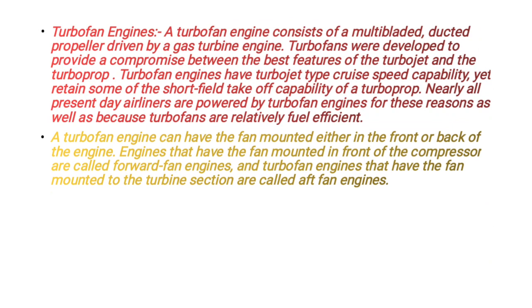So this is all about the basics of gas turbine engines, in which we have four types: turbojet, turboprop, turboshaft and turbofan. They all have similar construction. They have compressor blades, a turbine and an interconnecting shaft which attaches the compressor blades to the turbine blades, a combustion chamber, an intake and exhaust. So the basic principle is simple.